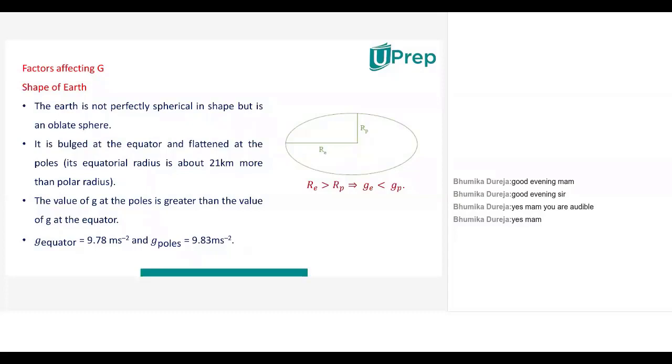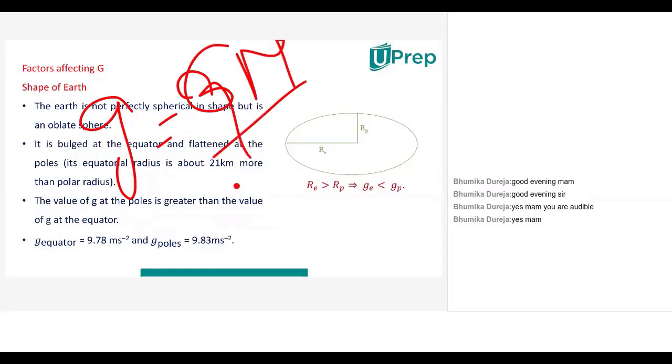And from the expression g is equal to GM by r square, as G is a universal constant and M, the mass of the earth, is also constant, acceleration due to gravity is inversely proportional to the square of the radius of the earth.